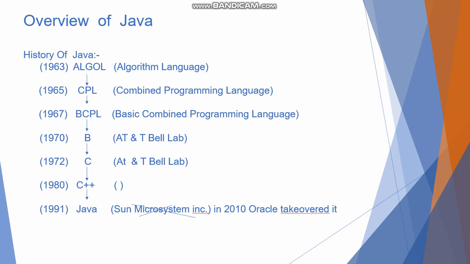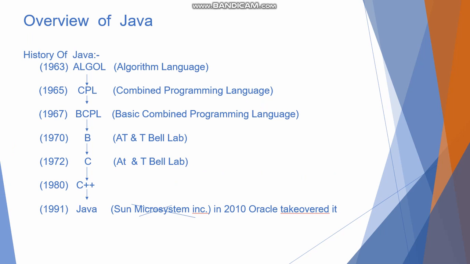So when we talk about history of Java, first there was a language called Algol, whose full form was Algorithm Language, which was discovered in 1963. Then in 1965 came CPL, Combined Programming Language.